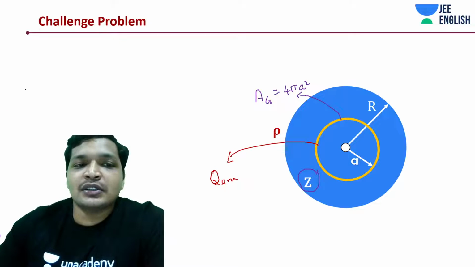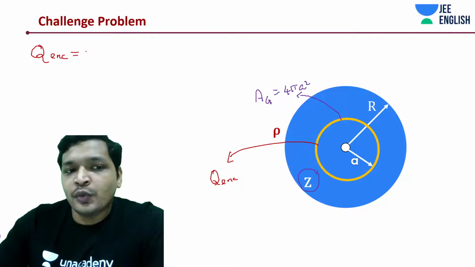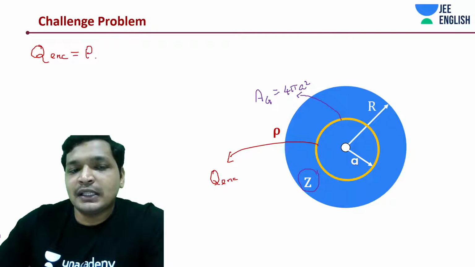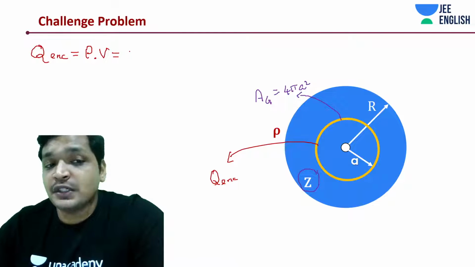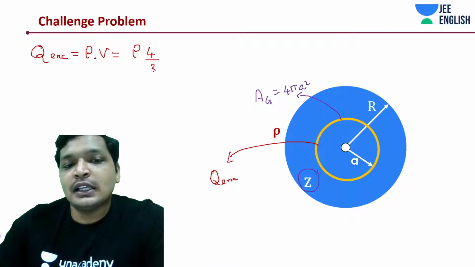Now, this time it's not anymore a surface charge density case. So what you do, you would simply multiply this charge density rho with the volume enclosed within that, given that it's a uniform charge density. It's going to be rho into 4 by 3 pi r, or pi a cube in this case.